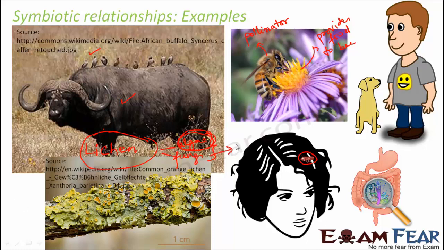Fungi provides protection to the algae and the algae provides food to the fungi, and both of them cannot survive without each other, because if the fungi doesn't get food, the fungi will not live. If the fungi doesn't exist, the algae will dry up in the sun because there is nobody to protect it. In that way they both are dependent on each other, and this is one of the most popular examples of symbiotic relationship, lichen.